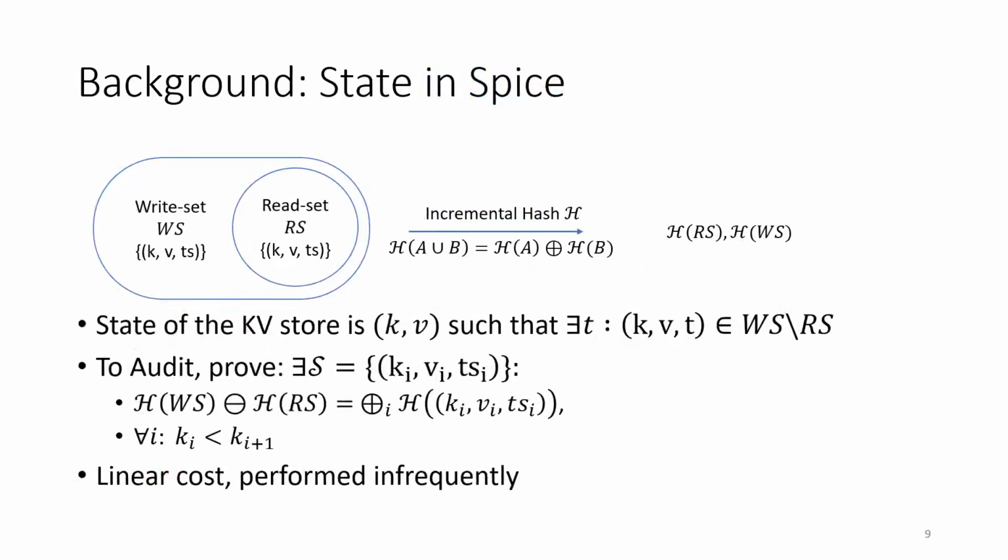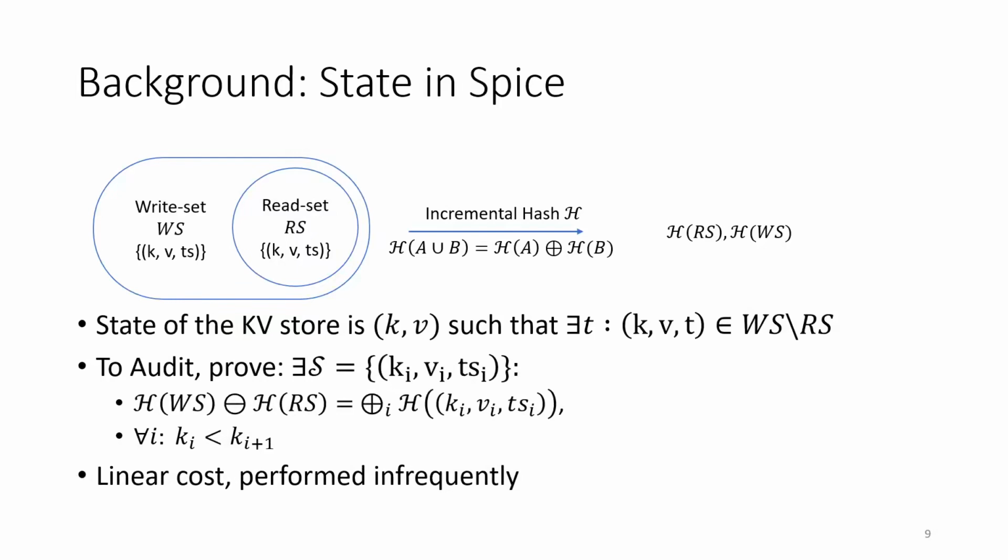Since we'll be modifying how state is handled to go from SPICE to Piperine, we're going to do a brief deep dive on how state is already handled in SPICE. Within each computation, SPICE tracks the state logically by a set of timestamped reads and writes. These sets are compressed with an incremental hash function, which has the property that the hash of the union of two sets can be computed quickly from the hashes of the sets individually. This pair, the hash of the read set and the hash of the write set, is then used analogously to a Merkle root in some other systems.